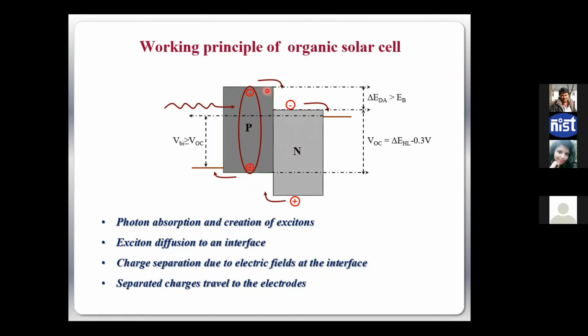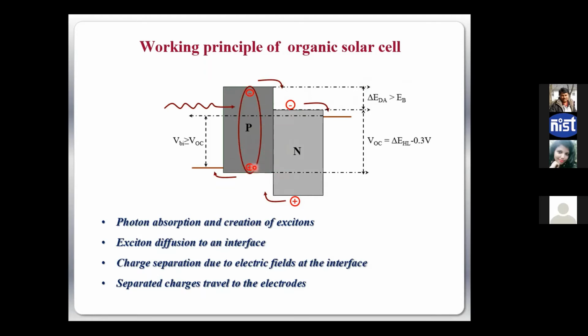The electron will come this side, and any hole created here will come this side, by breaking the excitons, right? So the first condition is that the built-in potential we create here has to be greater than the binding energy of that particular material. How far can this force be felt? Only near the interface. Excitons are quasi particles; they do not have a net charge, because one plus and one negative, so basically they are quasi chargeless particles.